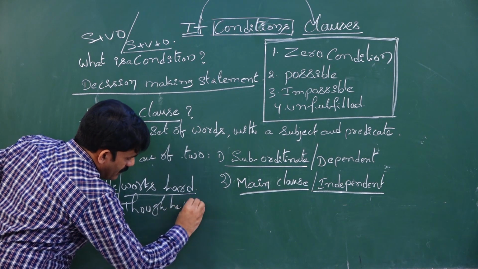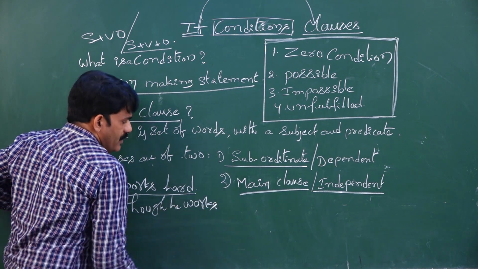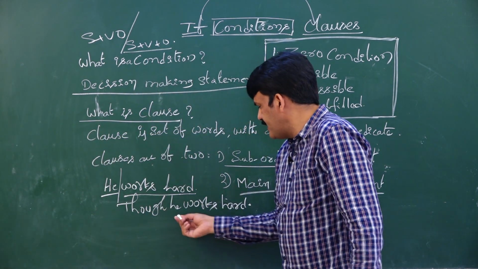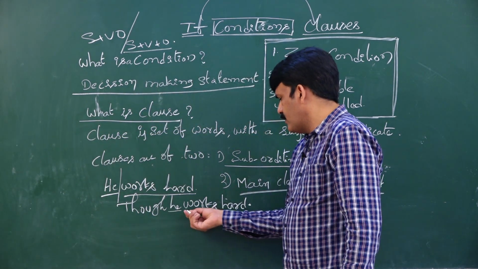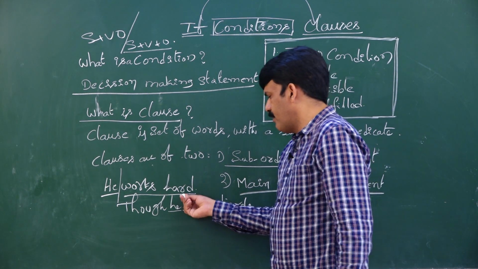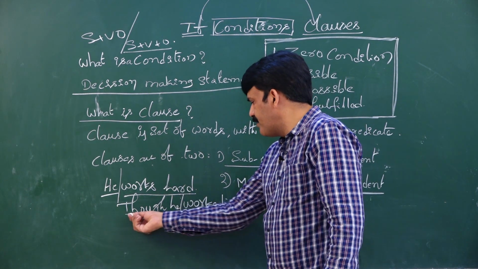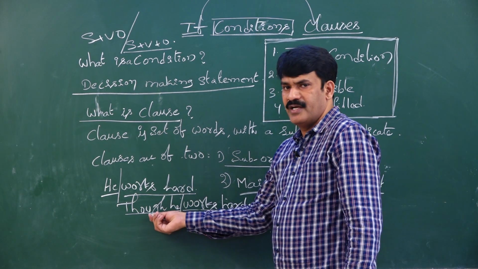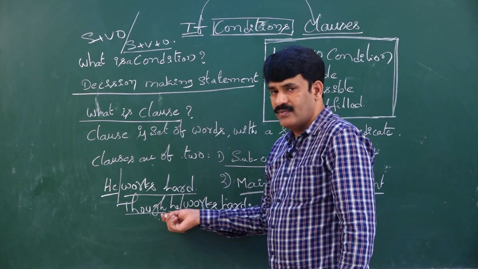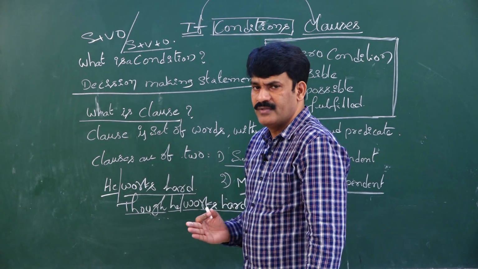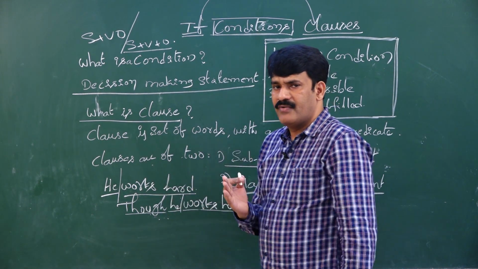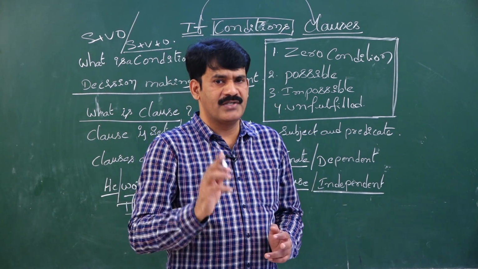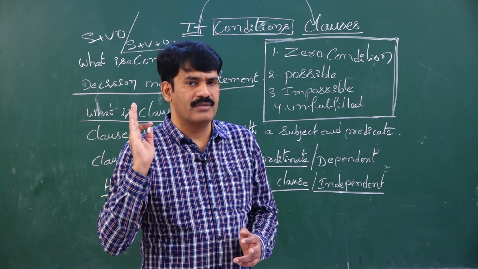Even in the second sentence you find the subject he and the predicate works hard, but it is not giving complete meaning by itself because it is supported by the subordinating conjunction. Henceforth, we need to understand two clauses have a lot of difference. Main clause gives complete meaning, whereas subordinate clause does not give complete meaning.